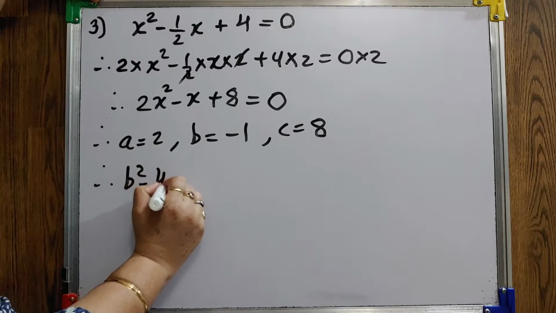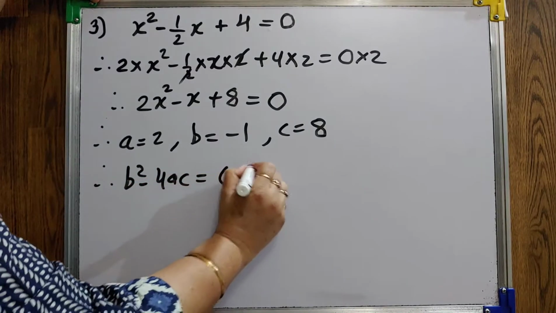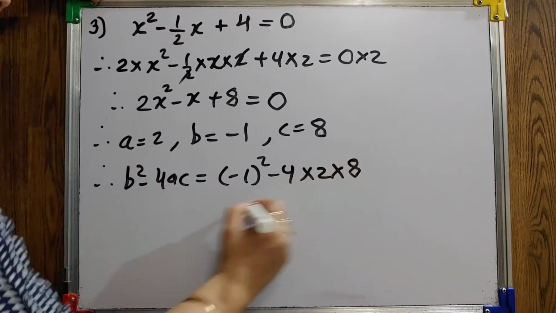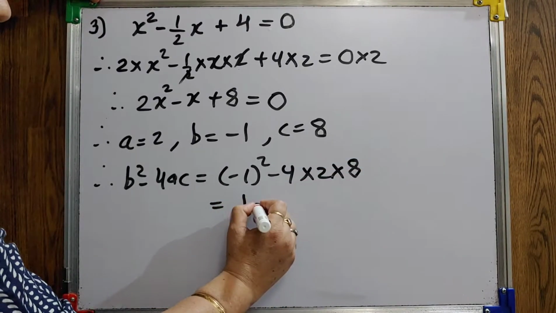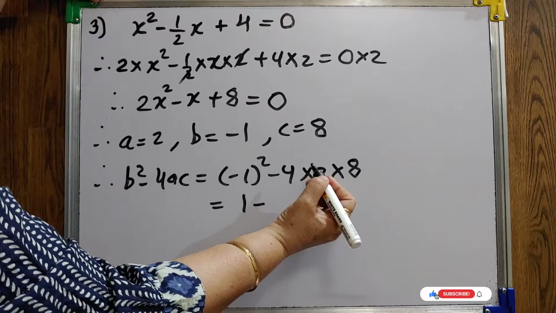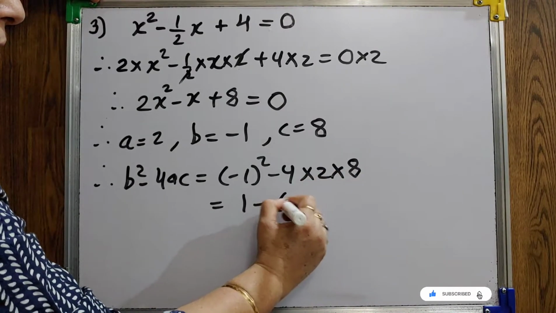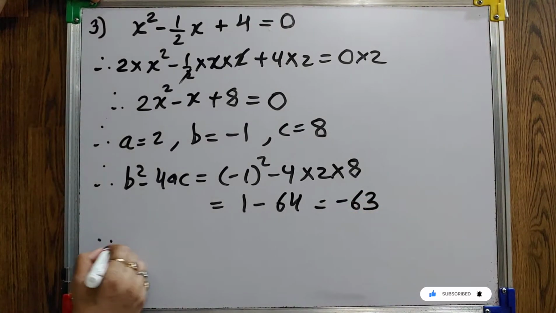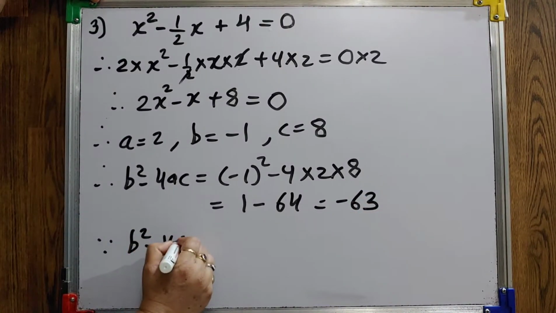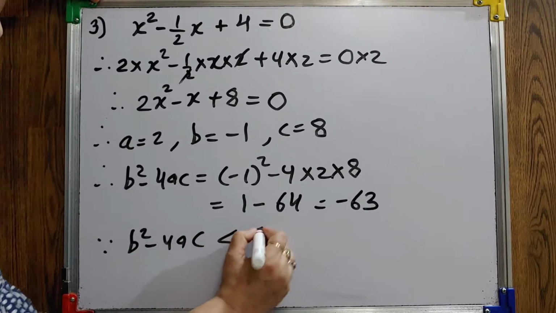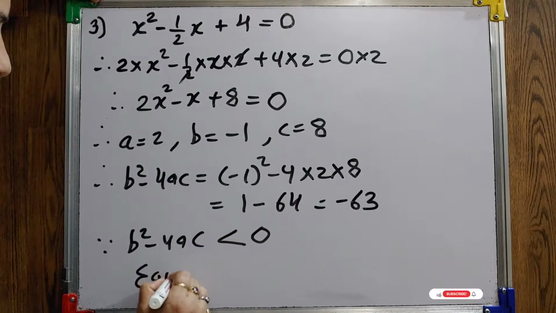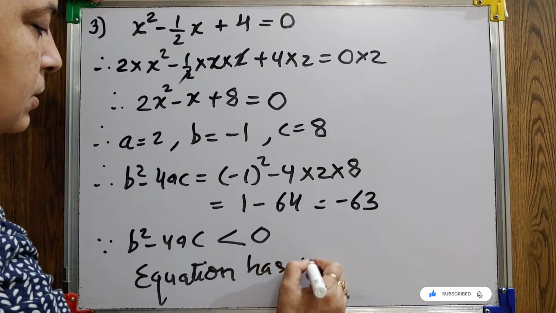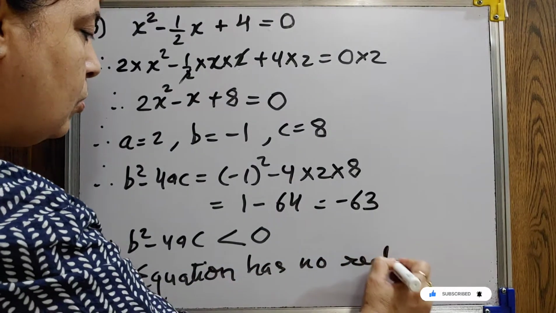Find B square minus 4AC: minus 1 square minus 4 into 2 into 8. This is 1 minus 64, which is minus 63. Since B square minus 4AC is negative, meaning less than 0, the equation has no real roots.